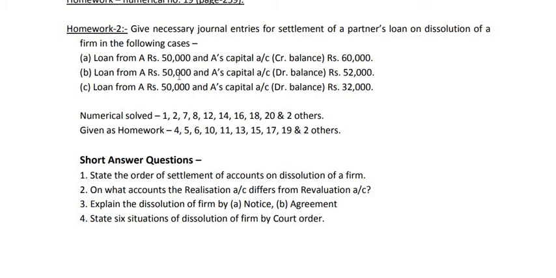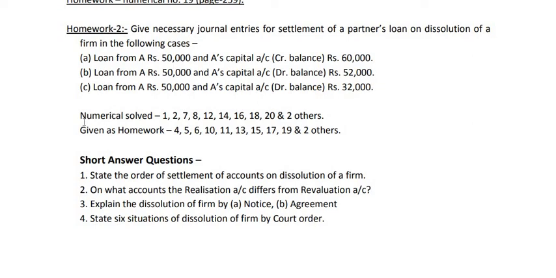Okay. Then the third case, loan from A 50,000 and A's capital debit balance 32,000. Here 32,000 out of this loan will be transferred to capital account and the balance 18,000 will be paid in cash. So our entry will be A's loan account debit 50,000, to A's capital 32,000, to bank 18,000. So this will be the answer to this homework number 2.